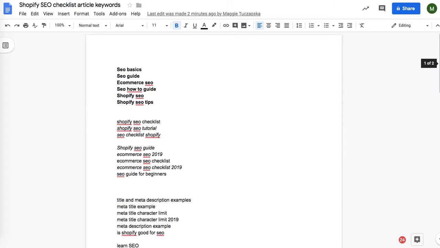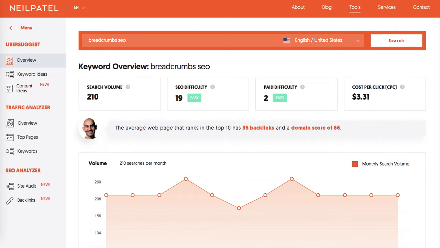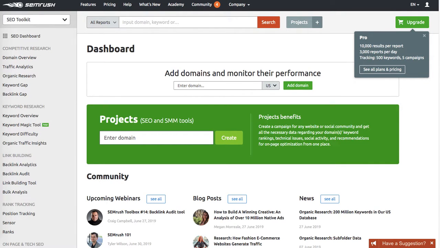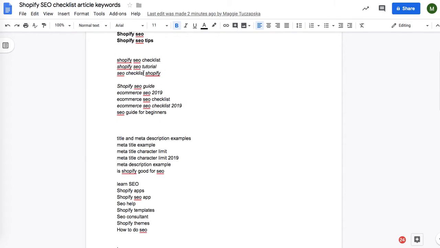And now I'm going through them and checking them with other keyword tools such as Google Trends, Ubersuggest, which I really like, and SEMrush. What I'm doing is double checking the monthly volumes, and if there's less than, I would say, 200 or 300 searches per month, I do sort of separate them. So the ones performing the worst are sort of in italics.